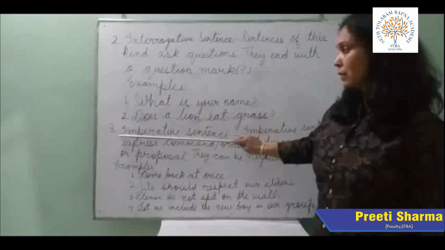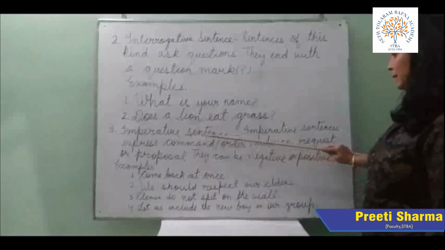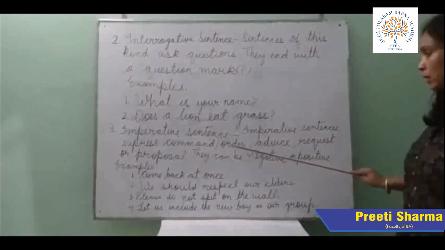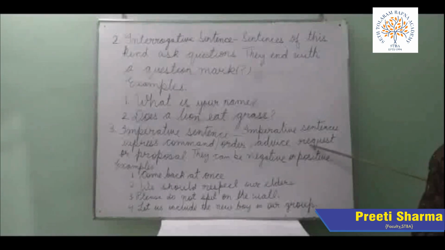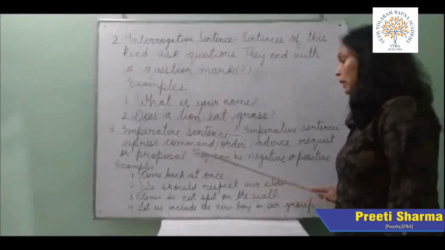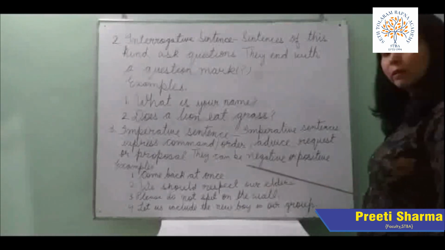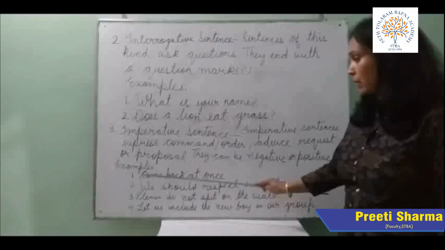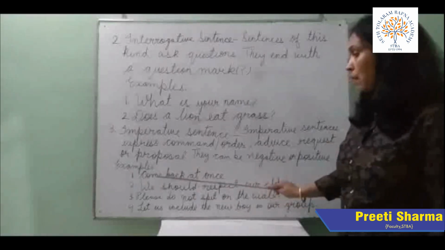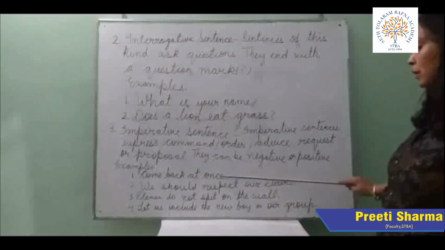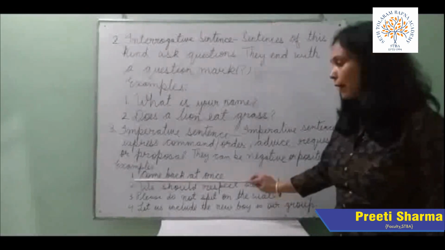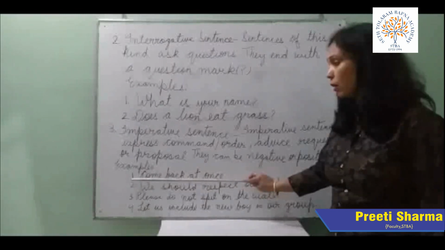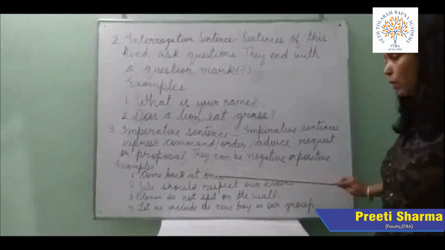Now comes number 3, imperative sentence. Imperative sentences express command, order, advise, request or proposal. They can be negative or positive. Now I am giving you various examples also. Examples: number 1, come back at once. From this sentence we can find out that there is an order. Somebody is giving order that come back at once.